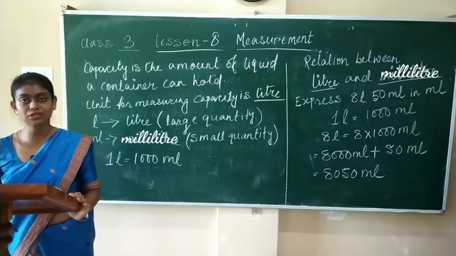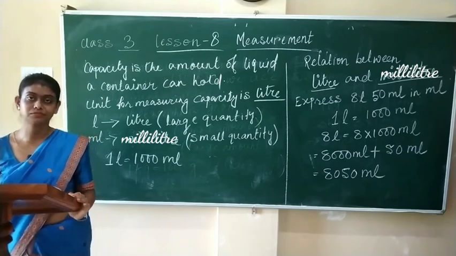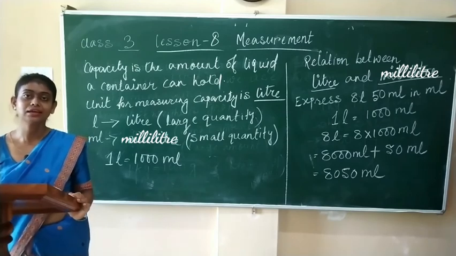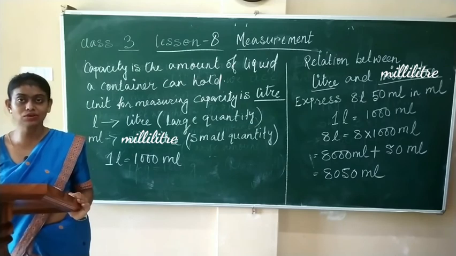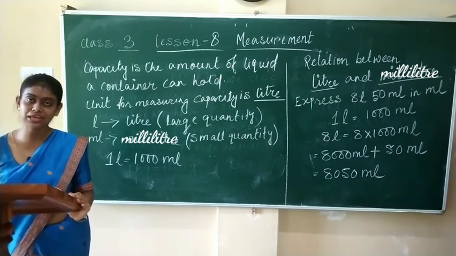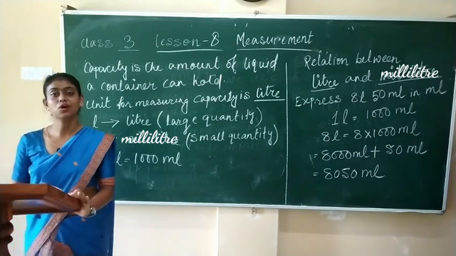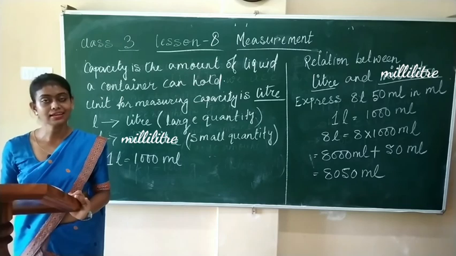In order to measure weight, we take gram and kilogram. And in order to measure capacity, we take liter and milliliter. And 1 liter is equal to 1000 milliliter. So I think you got the idea of how to measure weight, length and capacity.